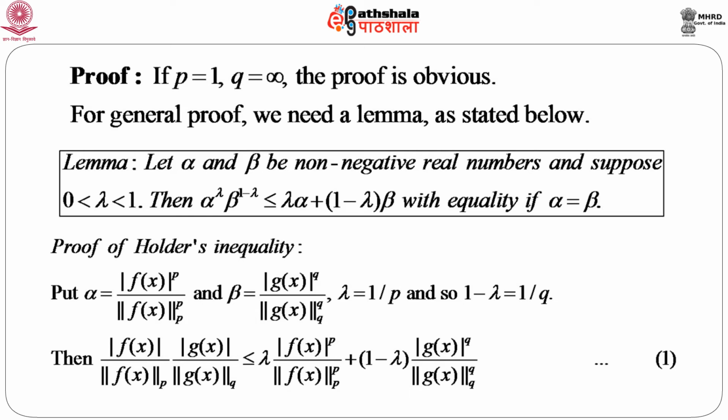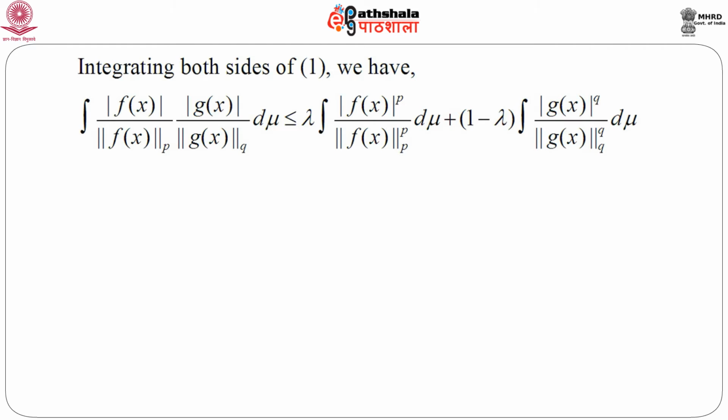Now, remember this denominator is basically a constant if we integrate it. So, if we integrate both sides of this equation 1, what we get is the integral of modulus of f(x) into modulus of g(x) by the product of the norm of f of order p and the norm of g of order q d mu, less than or equal to lambda into the integral of this quantity, plus 1 minus lambda into the integral of modulus of g to the power q by norm of g of order q raised to the power q, with respect to mu.